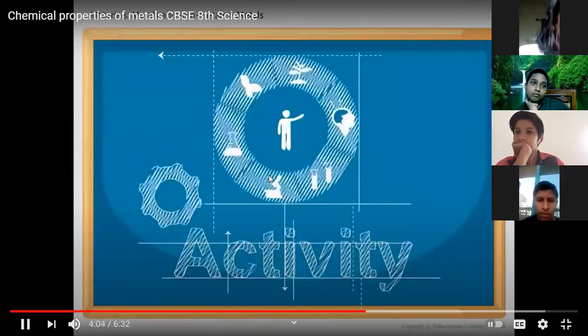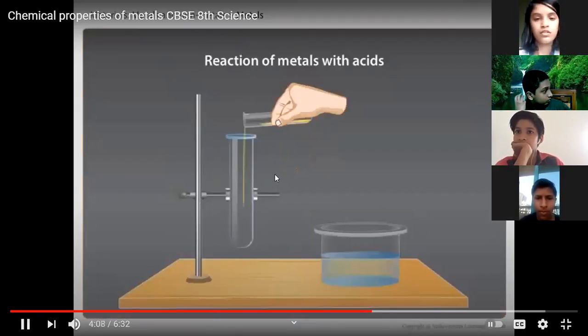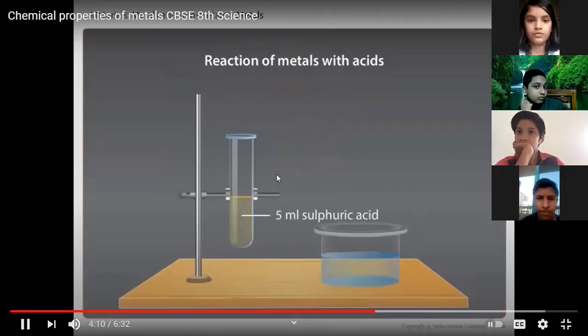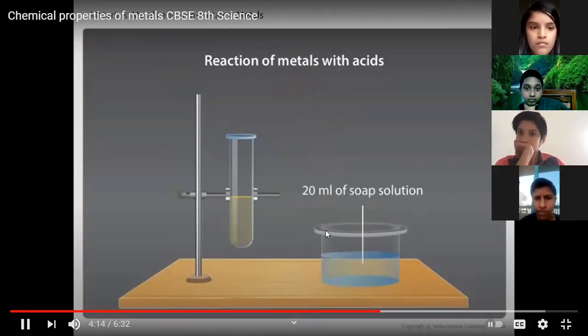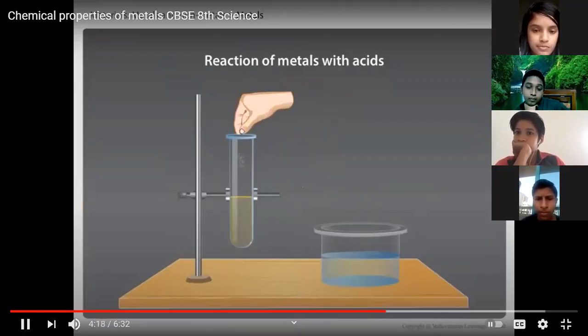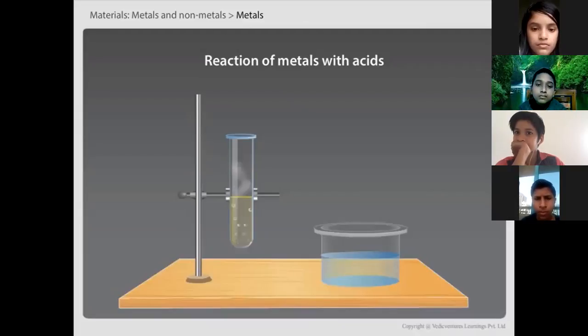Take a test tube and a beaker. Pour 5 ml of dilute sulfuric acid into the test tube and 20 ml of soap solution in the beaker. Now drop small pieces of zinc granules into the test tube. What do you observe? You will see bubbles in the test tube.